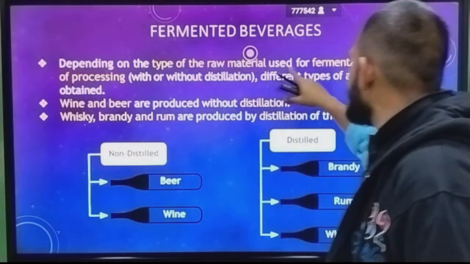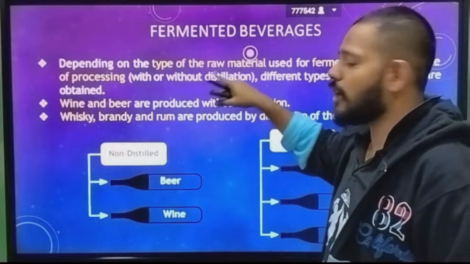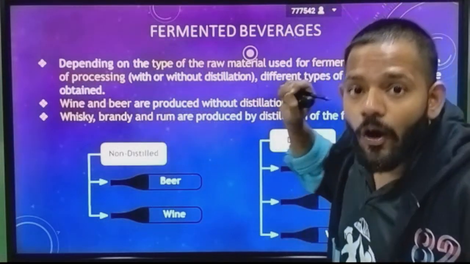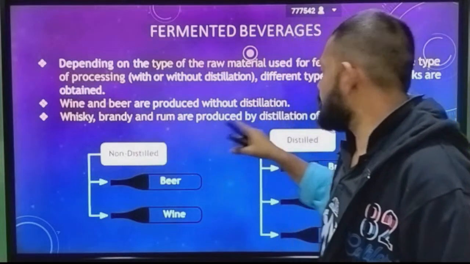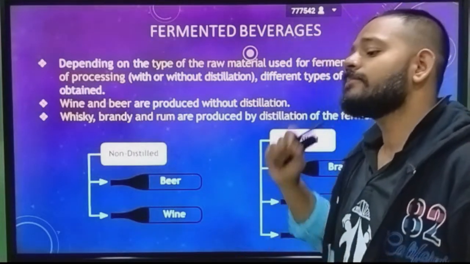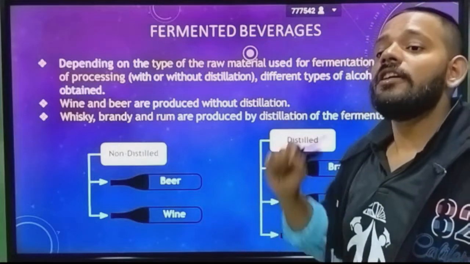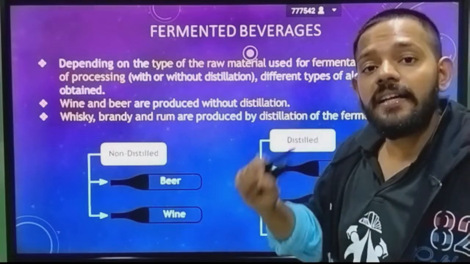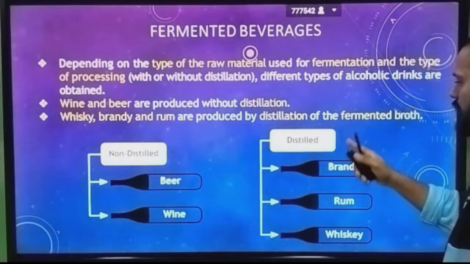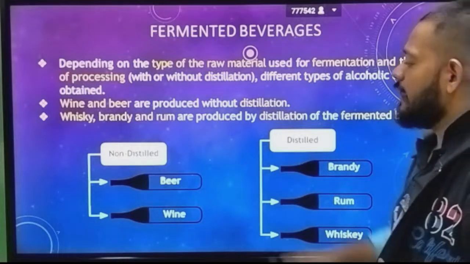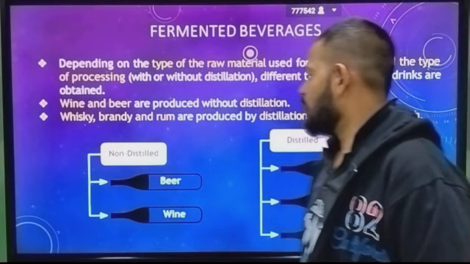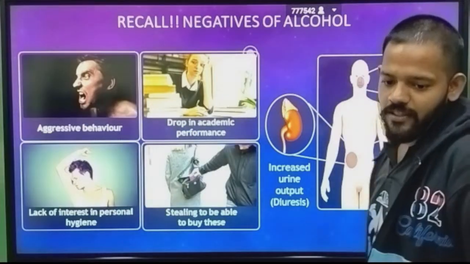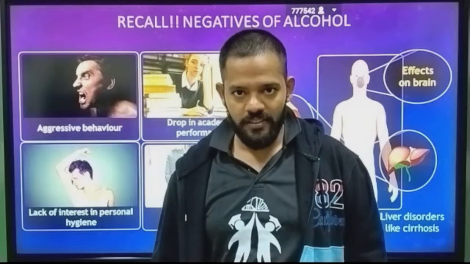Depending on the type of raw material used for fermentation, there is processing with or without distillation, giving different types of alcoholic drinks. Wine and beer are produced without distillation. Whiskey, brandy, rum are produced by distillation. Again, beer and wine are produced without distillation, while whiskey, rum, vodka are produced by the process of distillation. So brandy, rum, whiskey are distilled, and beer and wine are non-distilled. Vodka is also a distilled drink. But at last, alcohol is not good for health.